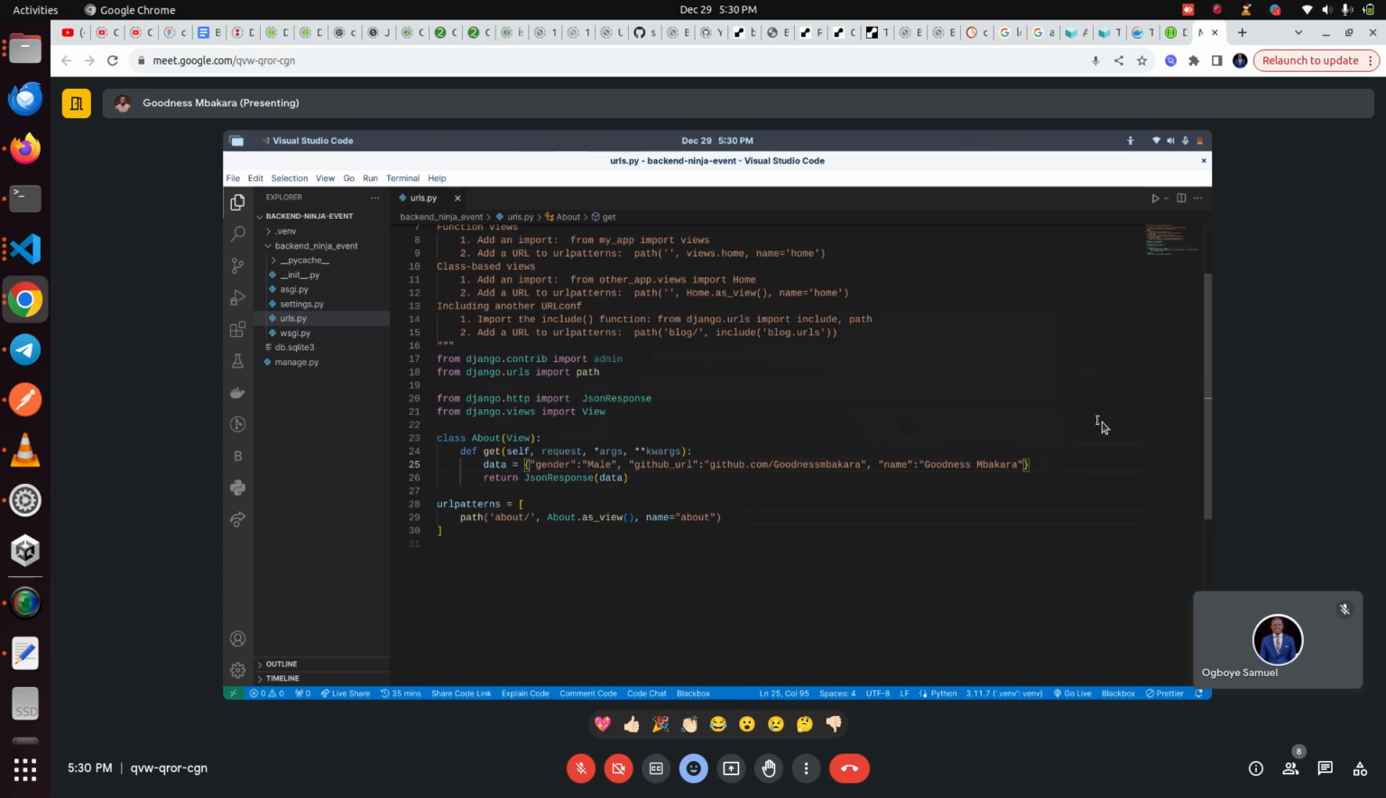Then in this part we are not using the Django REST framework response, we're just using the normal Django one. We can also use Django REST framework for this, but at this point, it doesn't really need it.